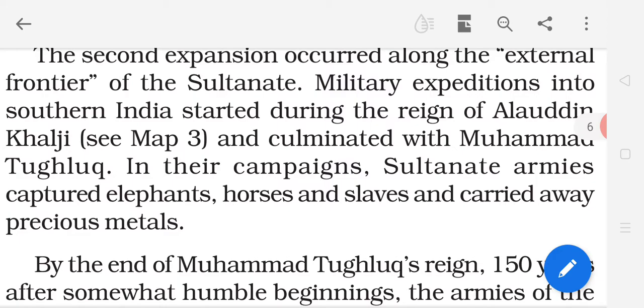It means Alauddin Khalji started to expand the Delhi Sultanate, and during Muhammad Tughlaq's period the expansion of the Delhi Sultanate reached the highest point, more expanded during Muhammad Tughlaq's period.